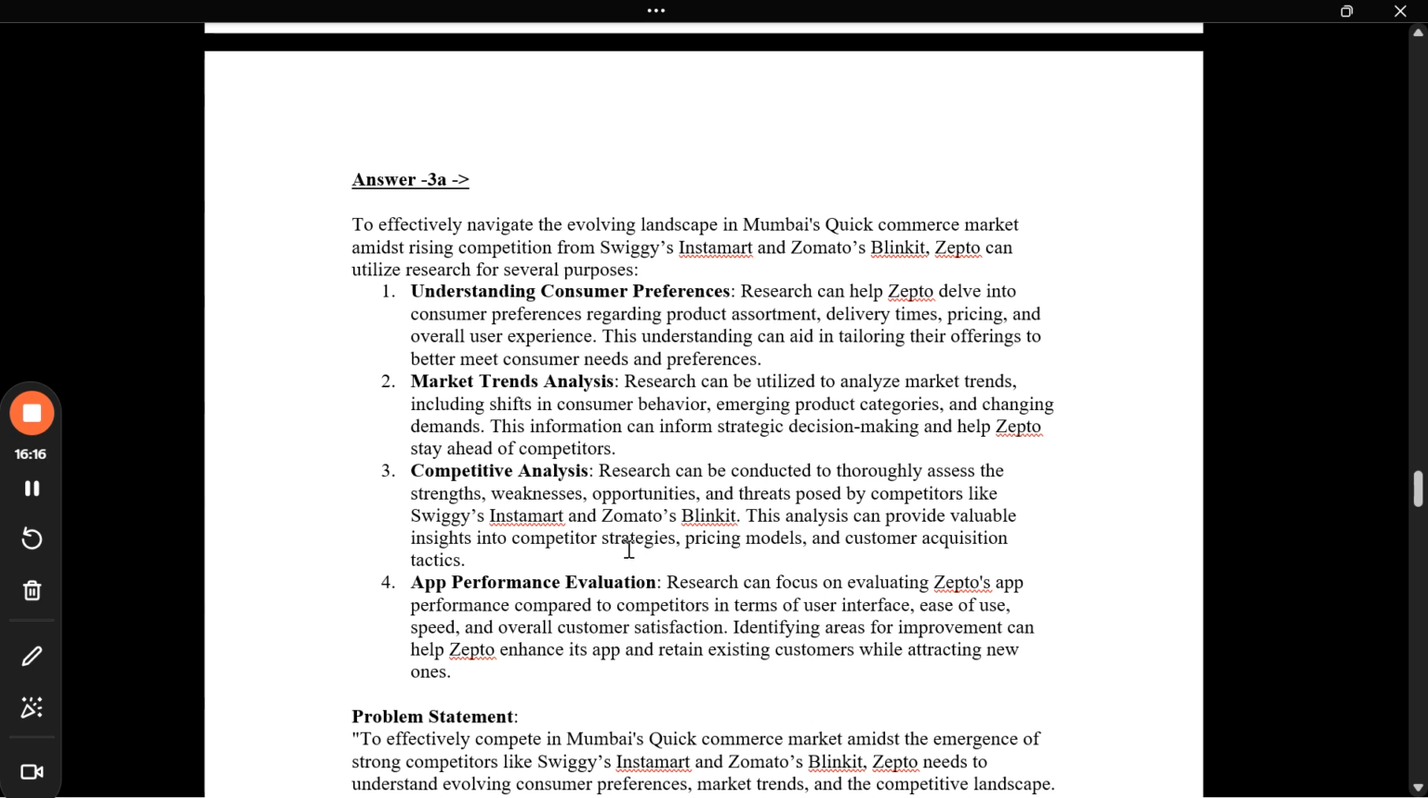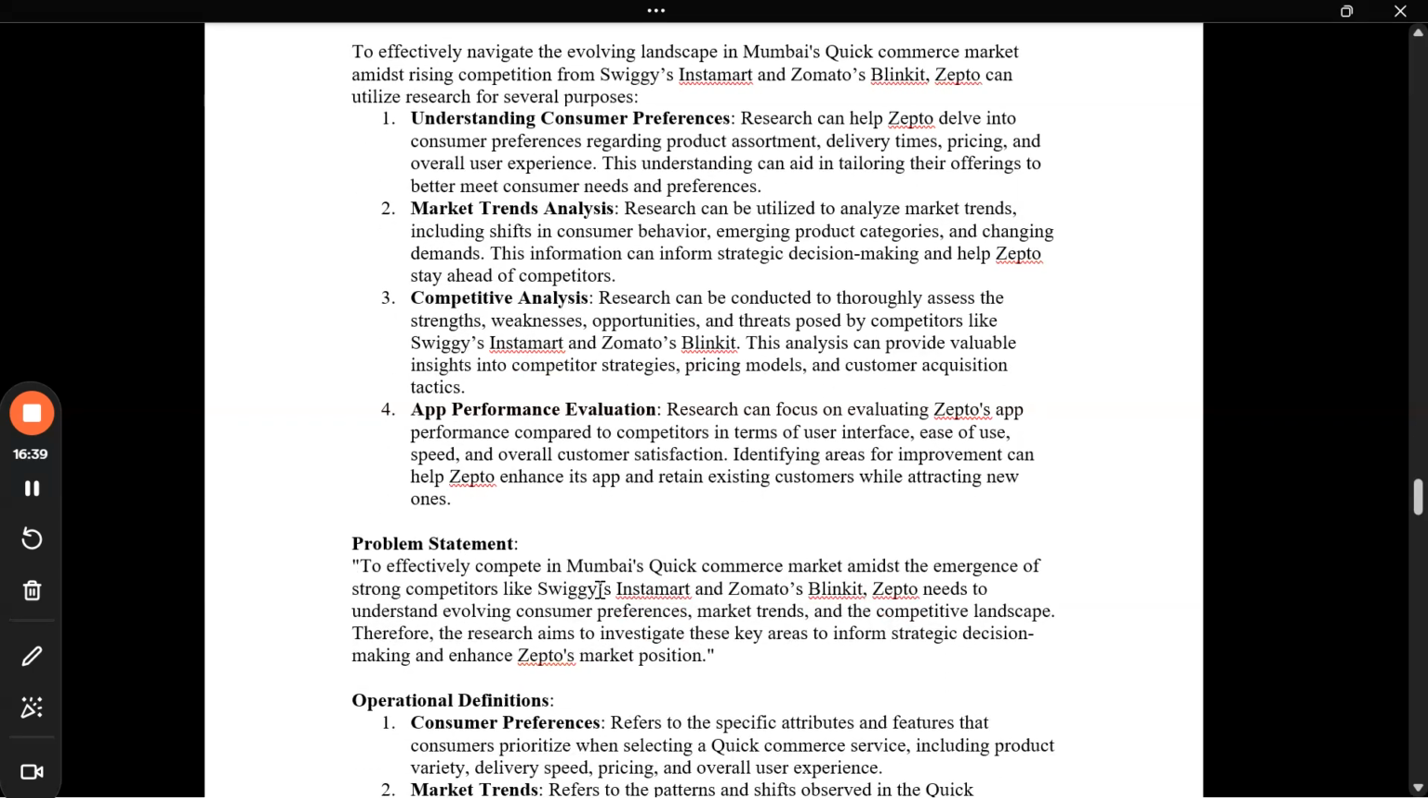So these are the 4 areas: understanding the consumer preferences, market trends, competitive analysis, and app performance evaluation. Obviously we are having the competitor in the market, it's important to get the market study, and you should be up to date with the market so that you will be able to satisfy the needs of the customers, and definitely you will be above your competitors.